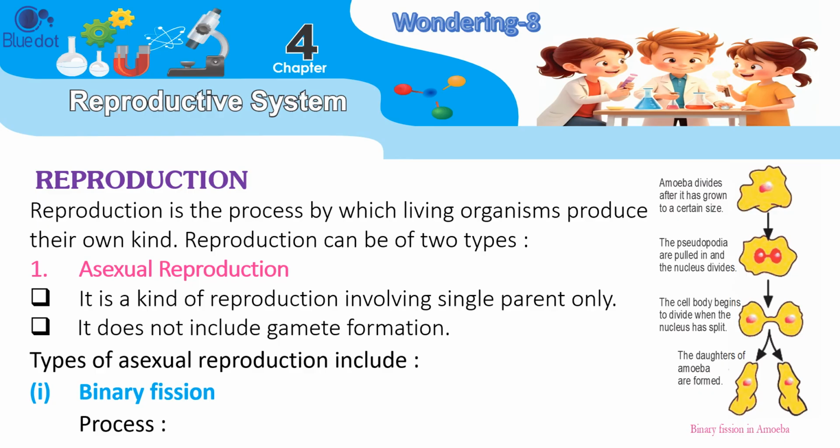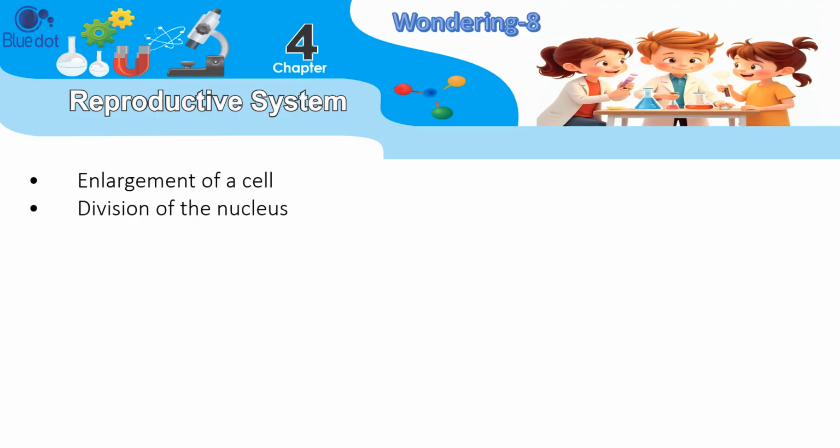Reproduction can be of two types. 1. Asexual reproduction. It is a kind of reproduction involving a single parent only. It does not include gamete formation. Types of asexual reproduction include: 1. Binary fission process. Enlargement of a cell.